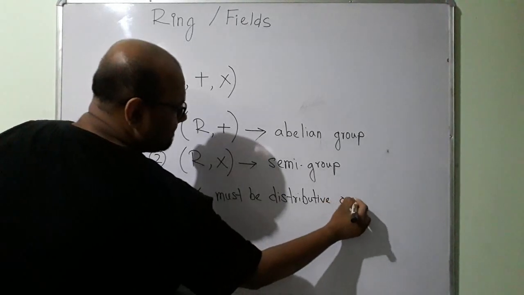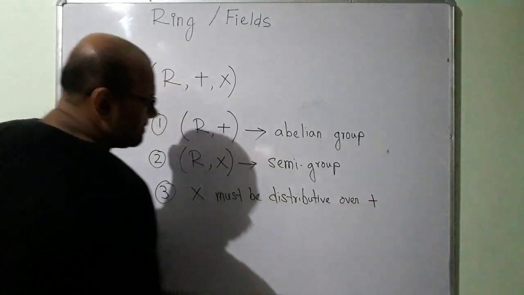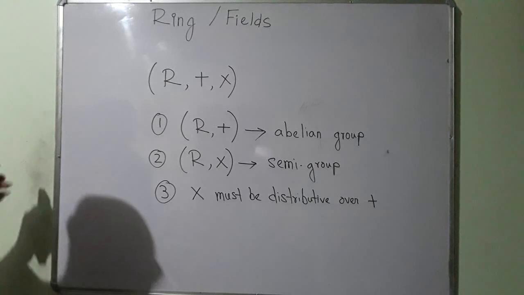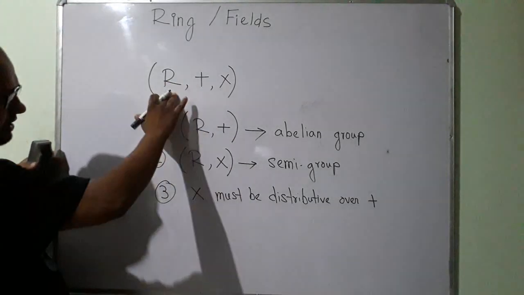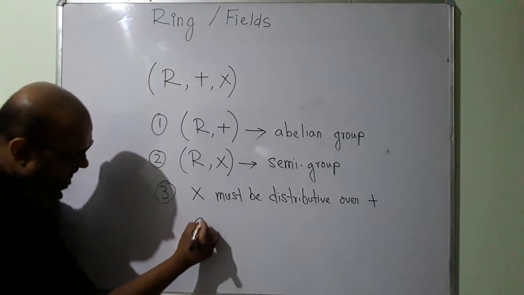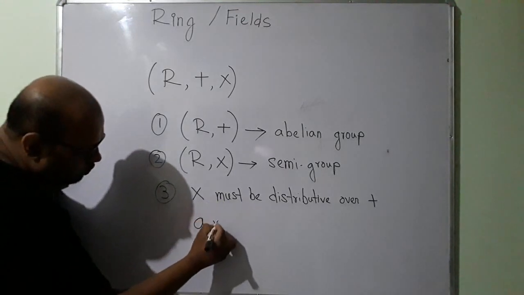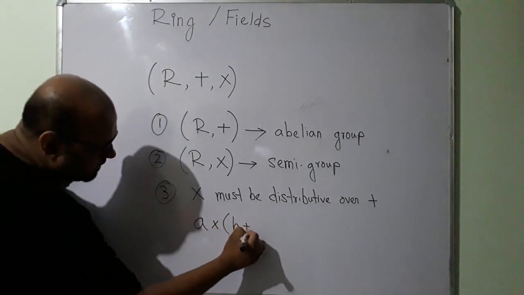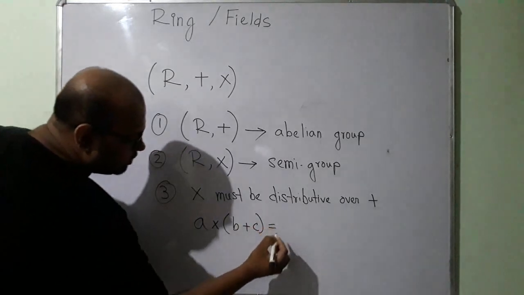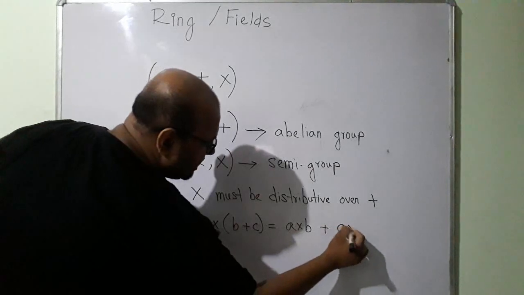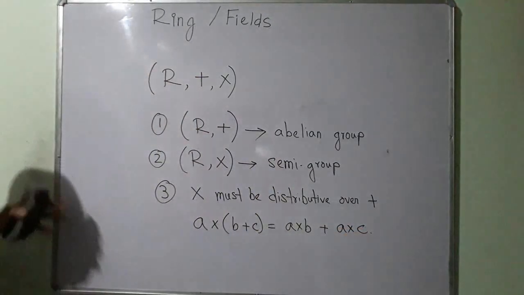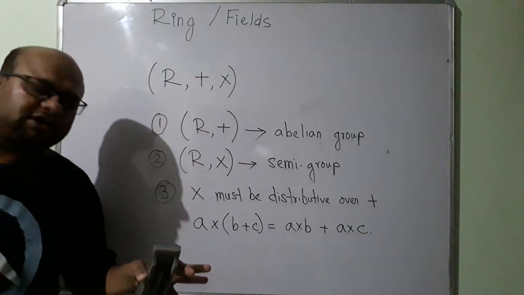over addition. So what do I mean by this? I mean, say I have three elements A, B and C from R, then A into (B plus C) should be equal to A into B plus A into C. You know, this is true in case of normal addition and multiplication.